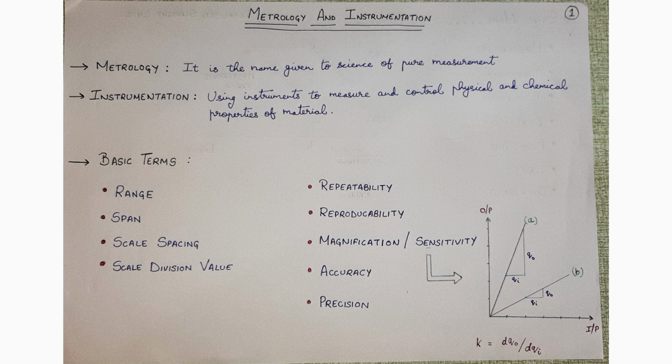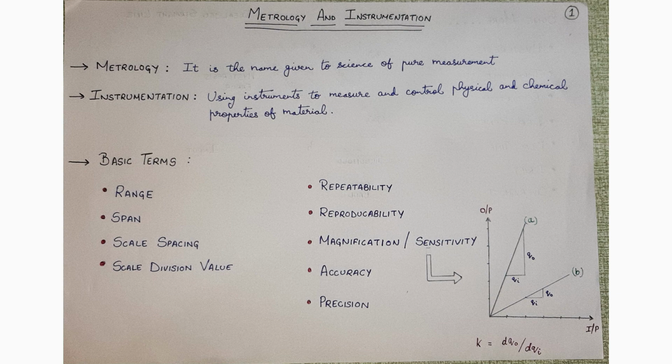So before starting the first topic, that is the linear measurements, I would like to introduce you all to the term of metrology and instrumentation and various terms that will be frequently used during the whole course. So, metrology is the name given to the science of pure measurement, whereas instrumentation is the use of instrument to measure and control the chemical and physical properties of the material.